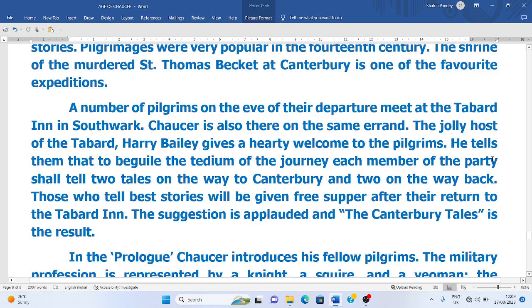Now, there was a host. There was a host there in that inn, and the jolly host of the Tabard Inn was Harry Bailly. And Harry Bailly gives a hearty welcome to all the pilgrims. Then he tells them that to pass the time and to beguile the tedium of the journey, because they have to take the pilgrimage journey on foot and some on horses, each member of the party had to tell two tales on the way to Canterbury and two on the way back.